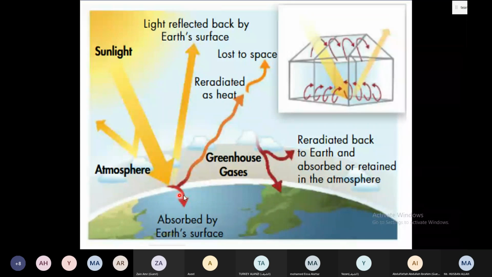Some of the heat will be absorbed by the earth. After absorption by the earth, some of the heat will be radiated back to space, right? And some is radiated back to the earth and retained and reabsorbed in the atmosphere again.